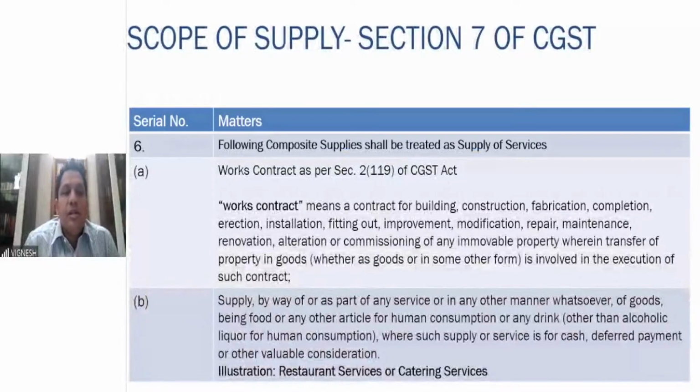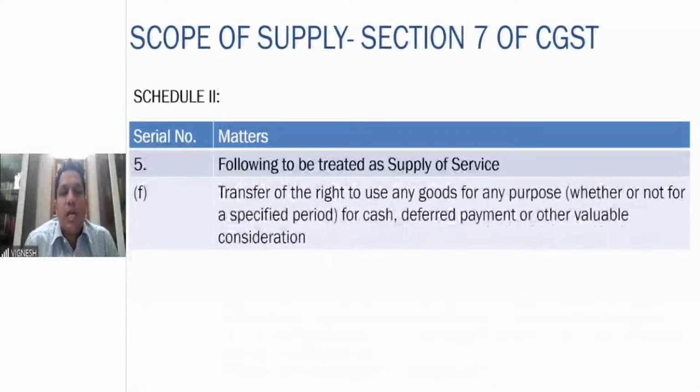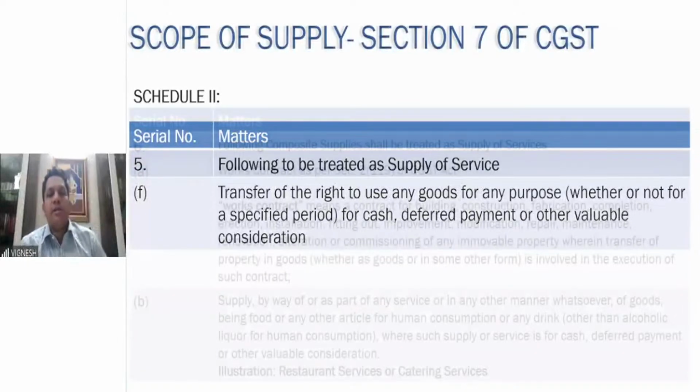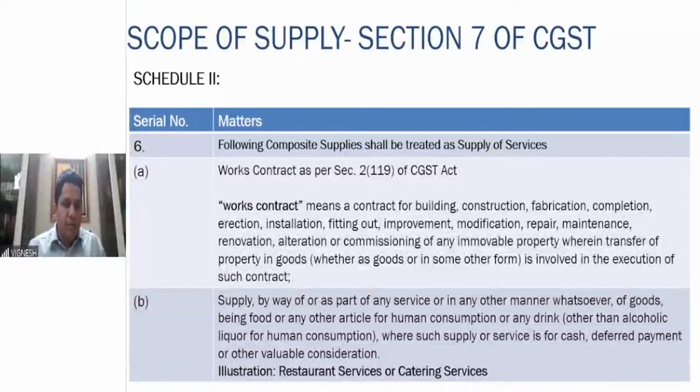So these aspects, before GST came into the picture, were very, very complicated and suffered from huge double taxation problems. Why? Because in works contract, VAT was applicable, and service tax was applicable. On restaurants, on sale of food, VAT was applicable. On the service of the restaurant, service tax was applicable.